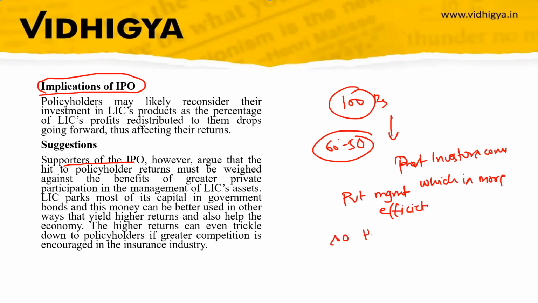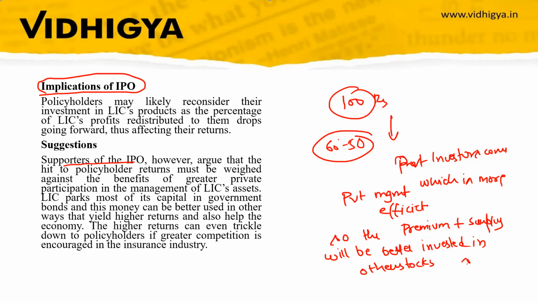So the premium plus surplus will be better invested in other stocks. So more profit can be generated.